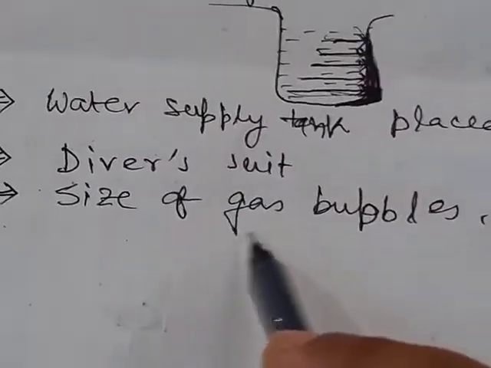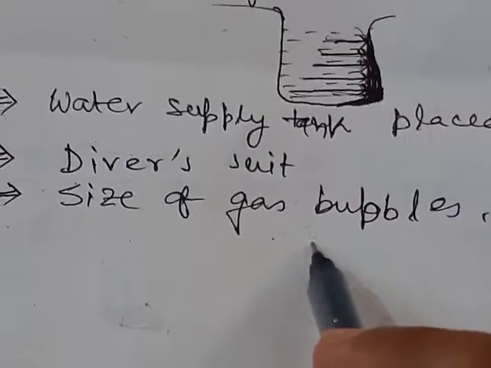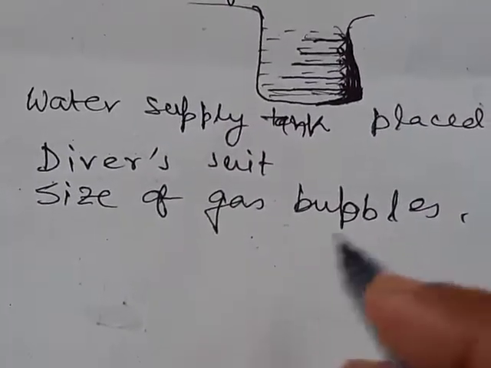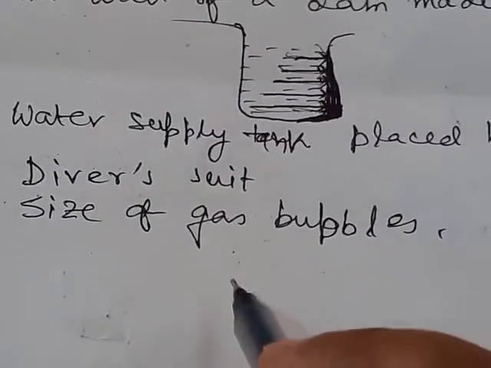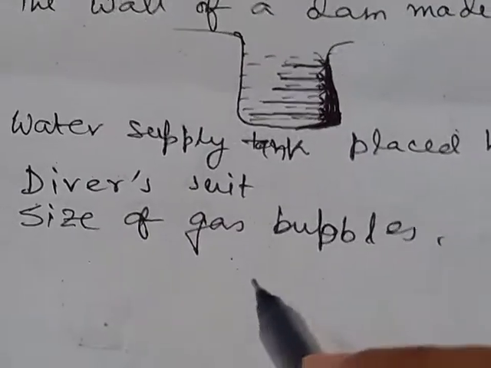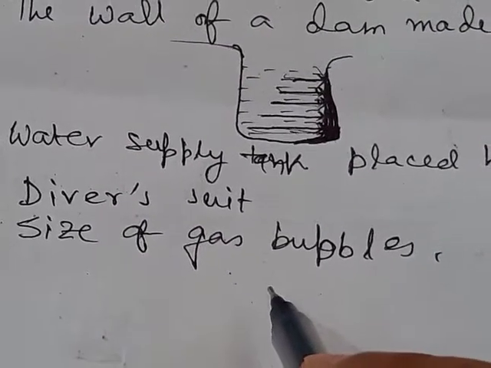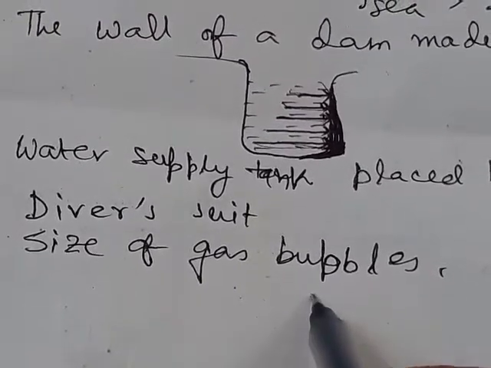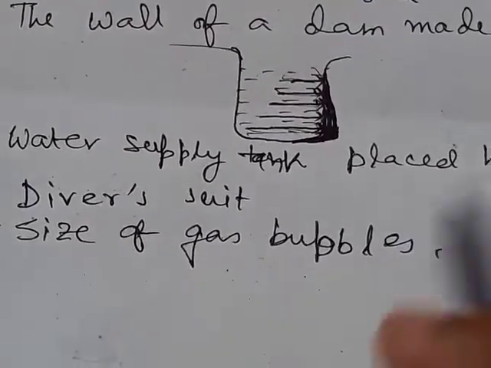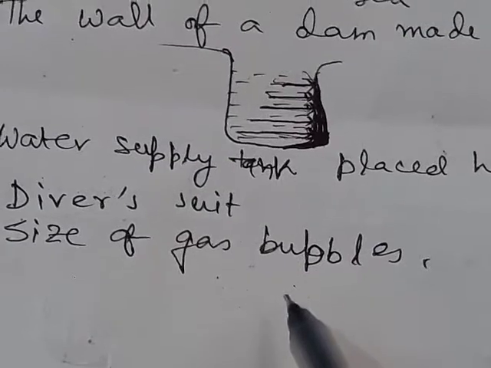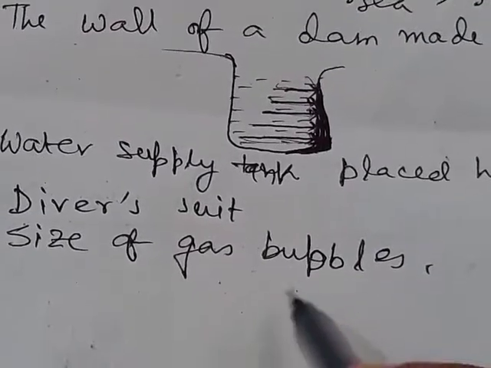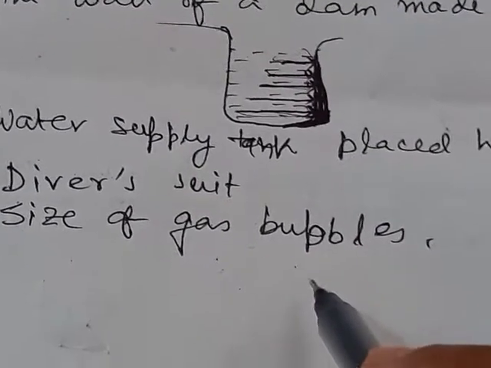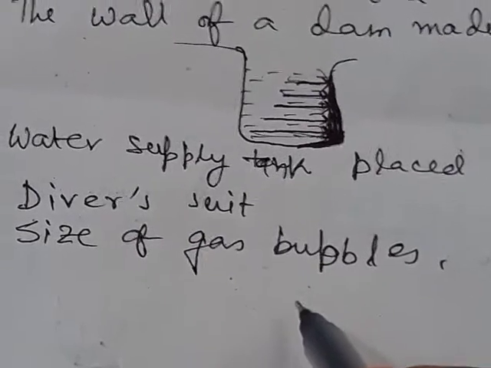Then, size of gas bubbles. When gas is dissolved in any liquid, bubbles form, and you can observe that as a bubble comes up, its size increases, and at the surface of the water it has maximum size, because inside the water there is greater pressure on the bubble, so its size is small.